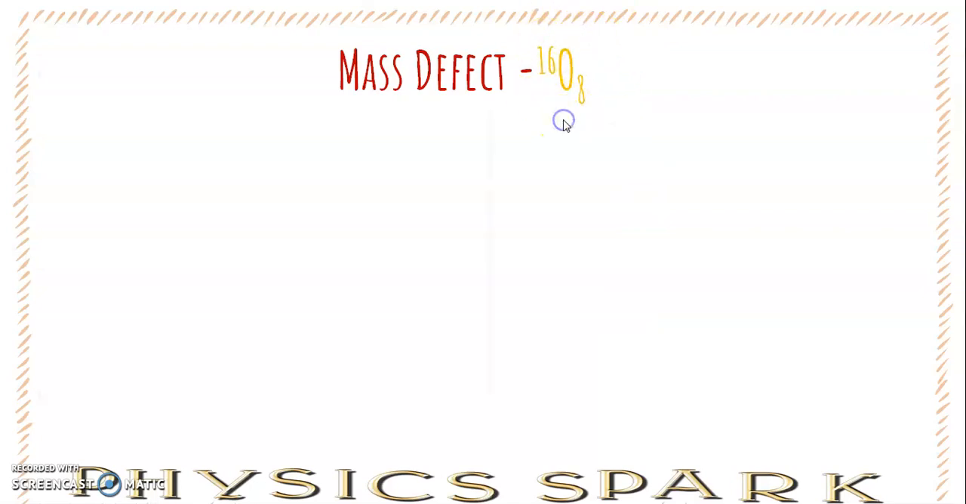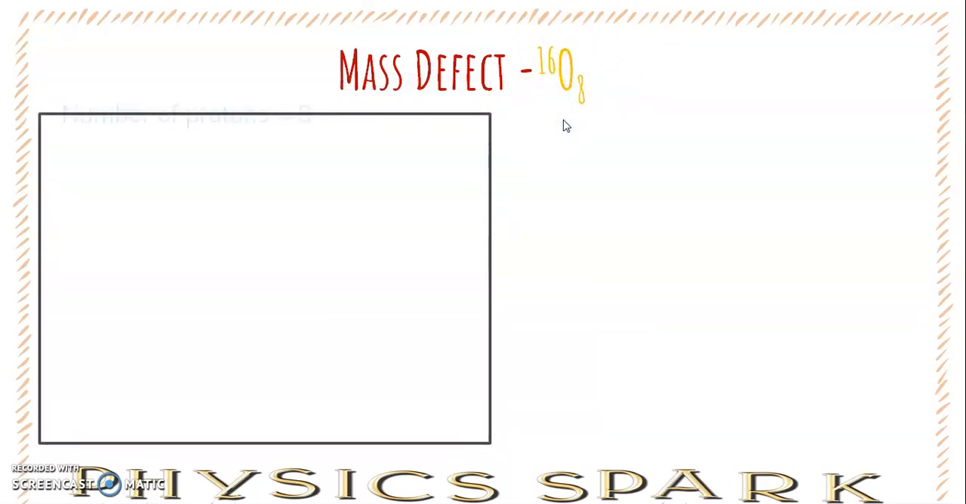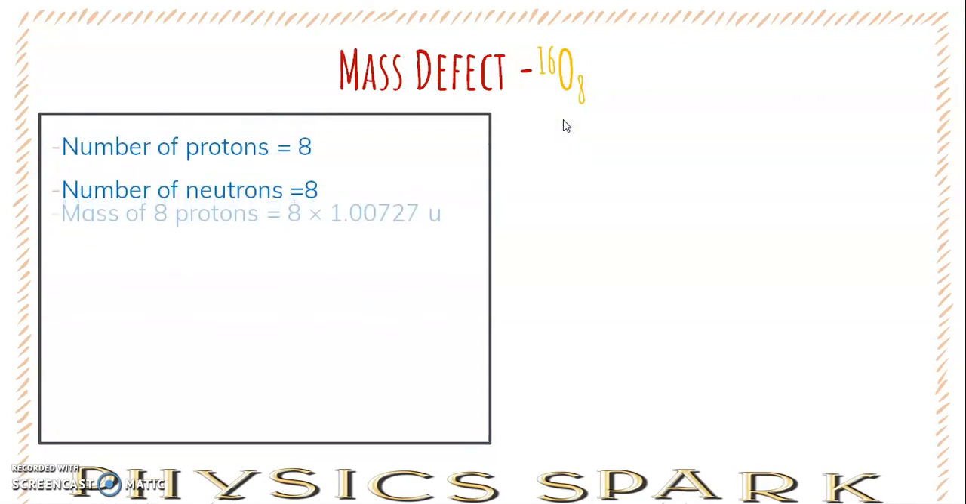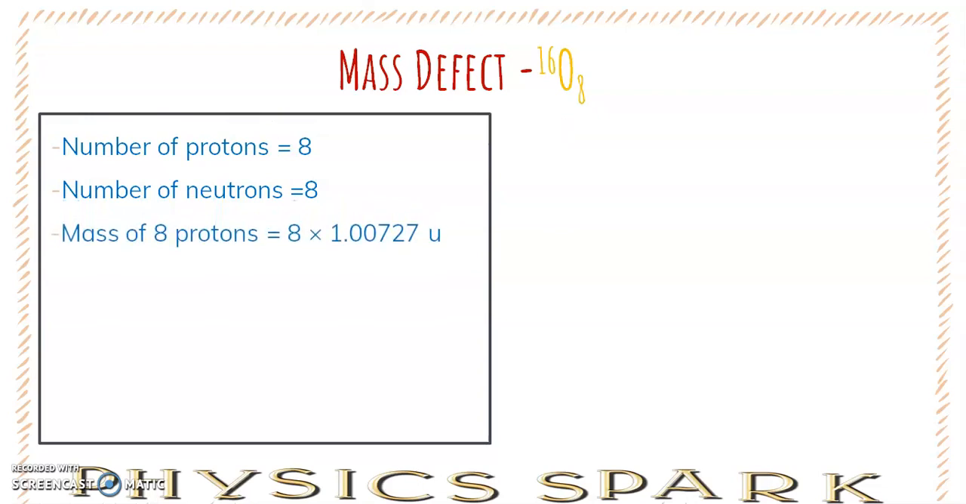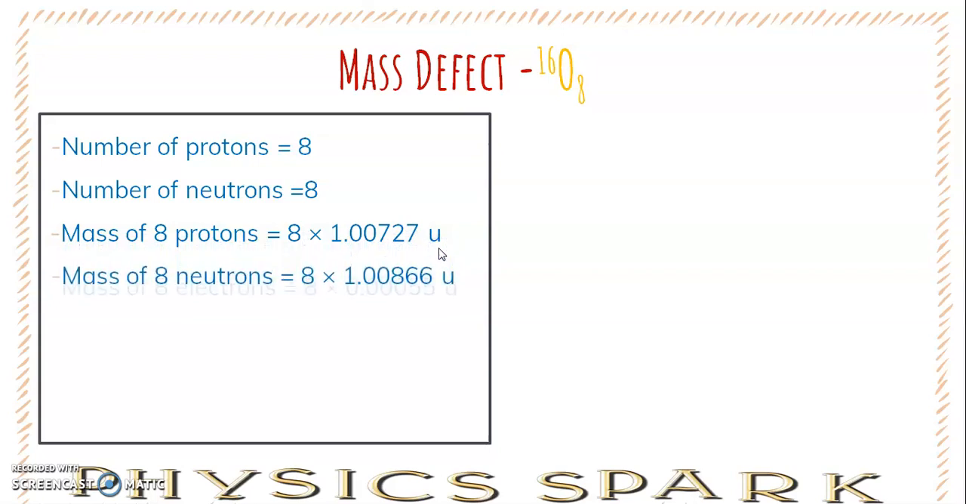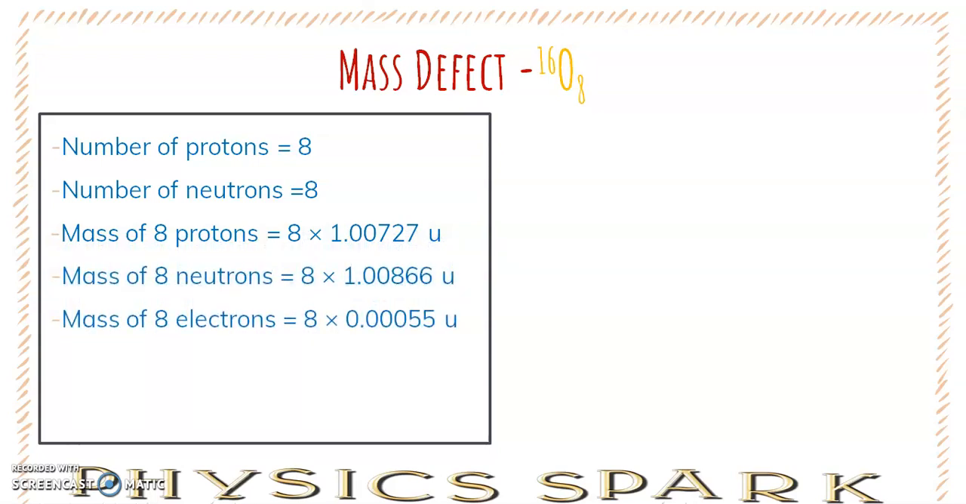Take a nucleus of oxygen. In the oxygen nucleus, we have 8 protons and 8 neutrons. Mass of 8 protons is equal to 8 into 1.00727 U. Here this U is the atomic mass unit. Mass of 8 neutrons is 8 into 1.00866 and mass of 8 electrons is 8 into 0.00055 U. You have to remember all these three masses to solve the mass defect and numericals related to nuclear binding energy. All other masses will be given to you.